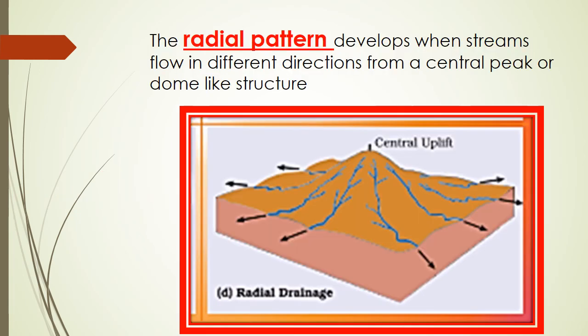And the last type of drainage pattern is the radial pattern. Like we have seen for the water divide, whenever there is a highland or a mountain, you can see here the river flows in different directions from the central peak or dome. You can see it's flowing in all directions. So this kind of drainage is called the radial pattern.